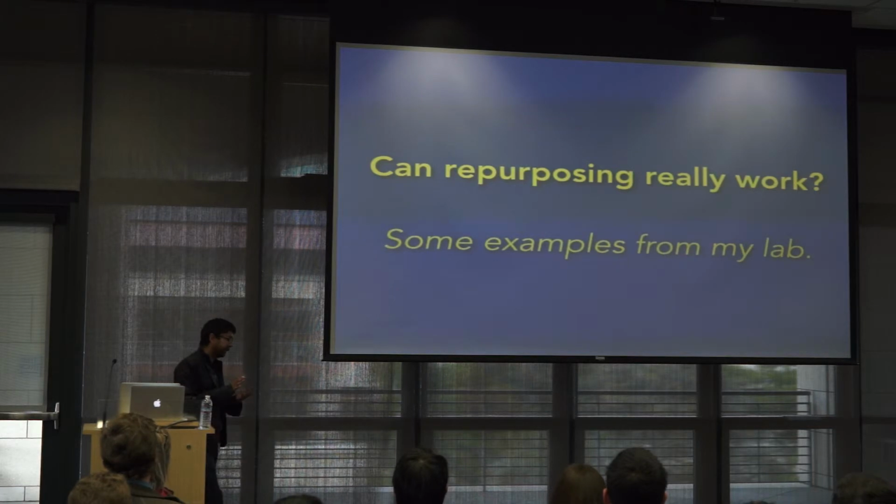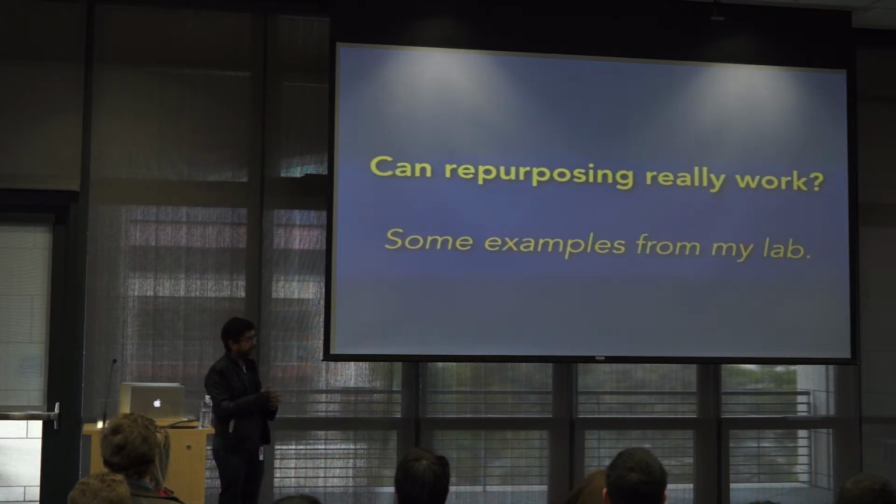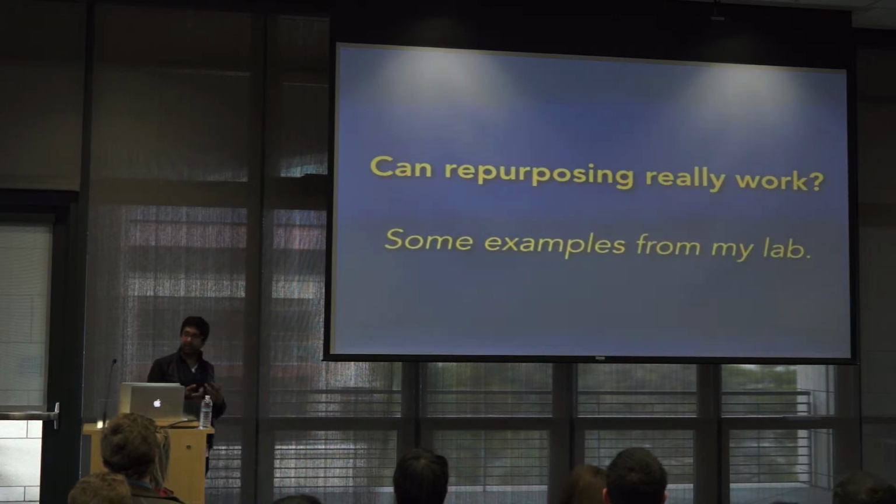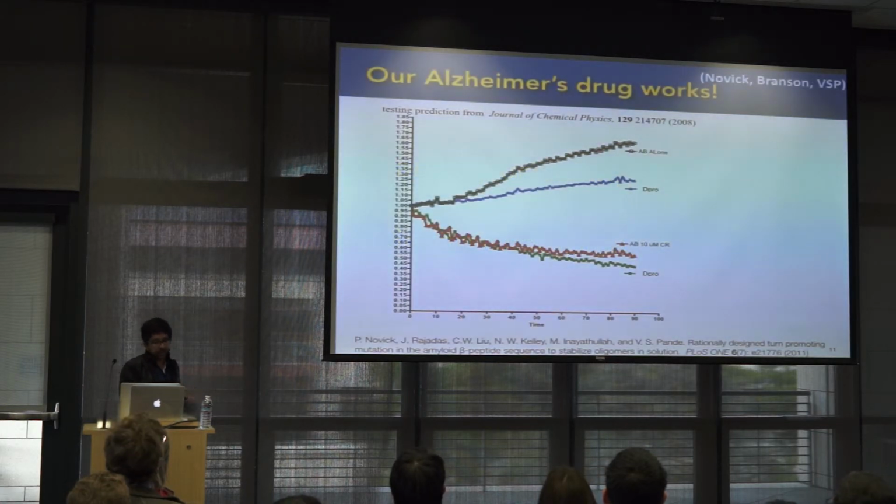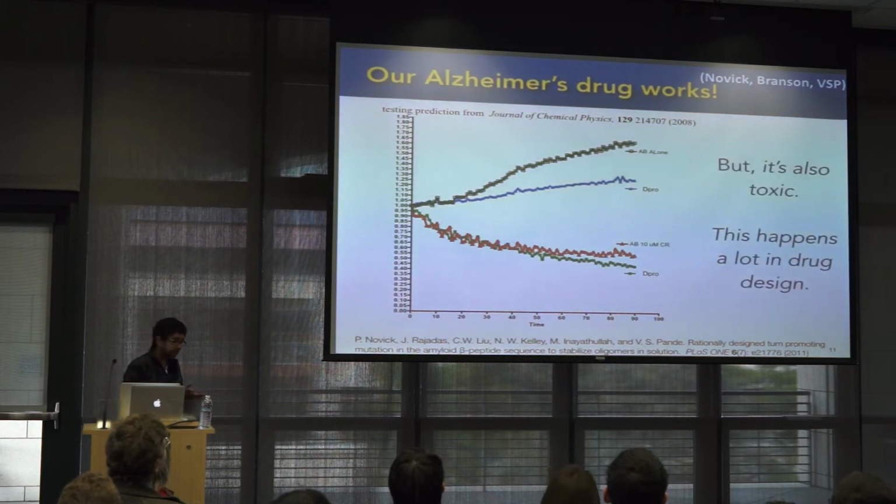And so these results actually are prior to our deep learning work, but I think will whet your appetite for the types of things that could be possible. So one of the things that came up in our lab, and I think this is a common thing, is that we actually have been doing simulations, in this case simulations of protein aggregation for Alzheimer's. We developed a small molecule that actually seems to have been a potential Alzheimer's therapeutic. It worked in a test tube, and we were really excited. But as happens often, it turns out that this compound was also toxic.